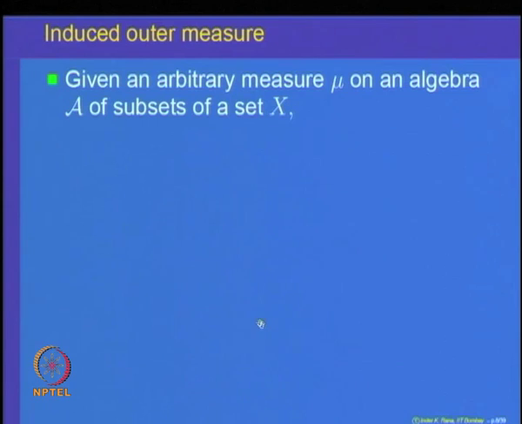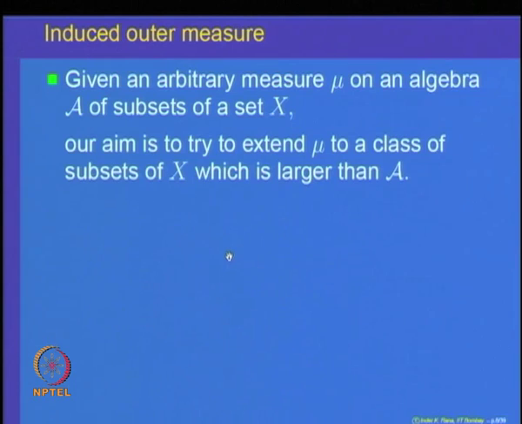So, the question comes: if we can't extend, then in general, given a measure mu on an algebra A of subsets of X, we would like to extend it to a bigger class than A. It can't be done for all subsets anyway, but let us try to intuitively follow our idea of measuring the size of an object.